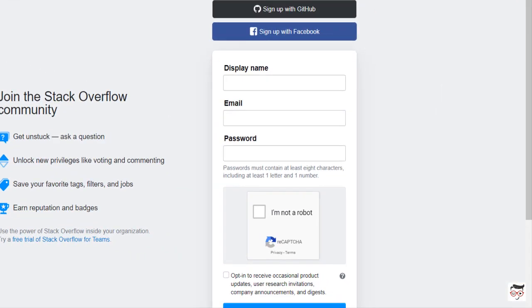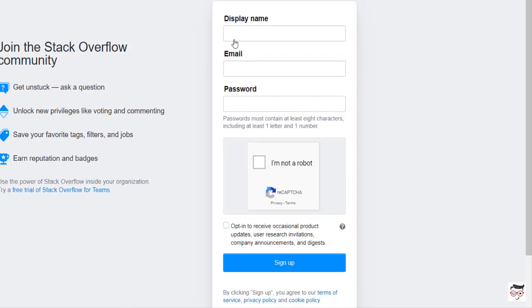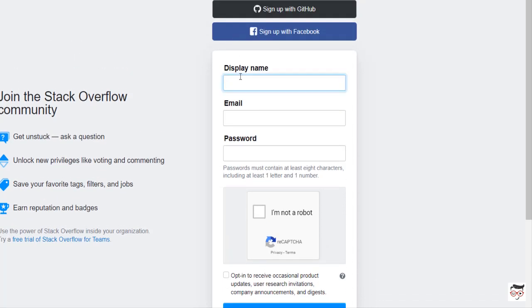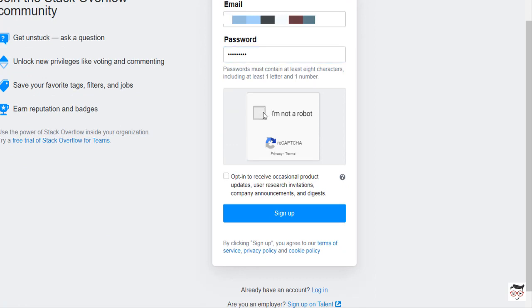After clicking on sign up, it gives us three different options of signing up. Sign up with Google, sign up with GitHub, sign up with Facebook. And we can also use the older way of signing up. I'm going to choose my display name as Manish. And then I'm going to use my email ID and then I'll create a password for me. Then I'll click on I'm not a robot.